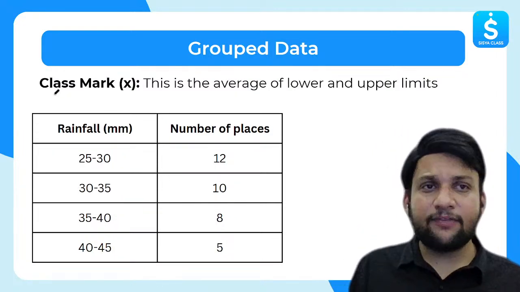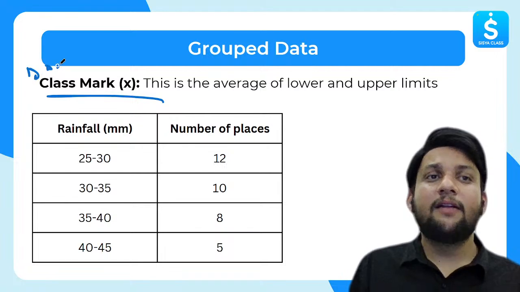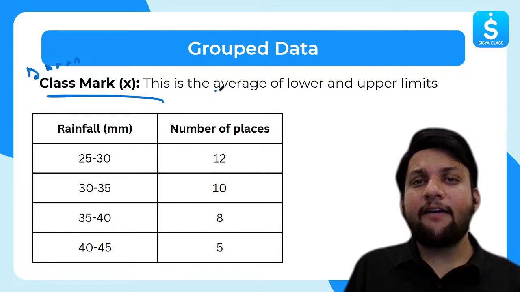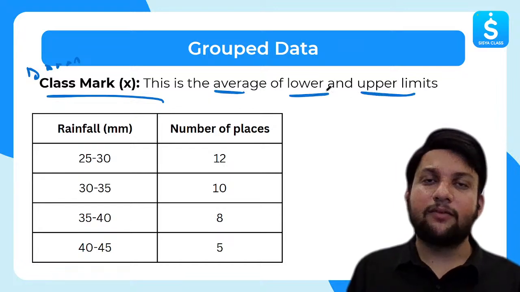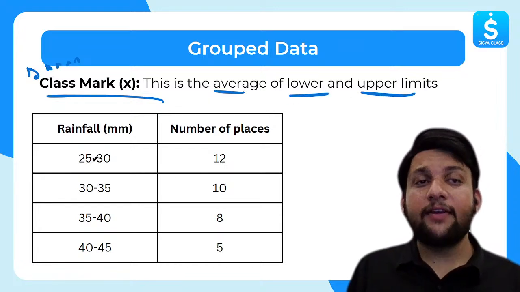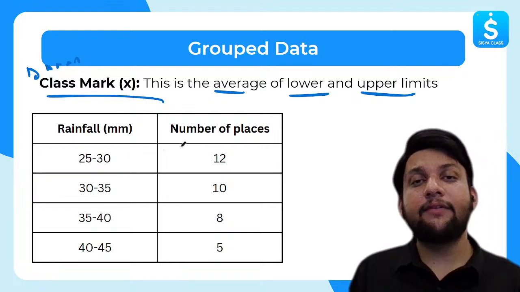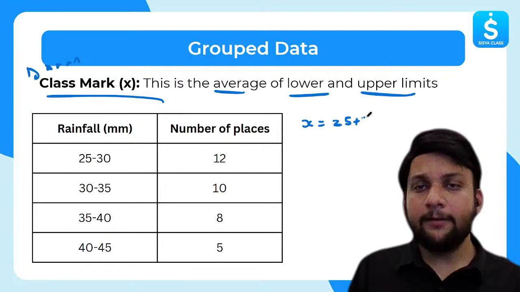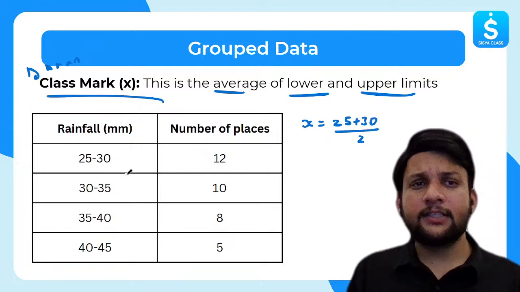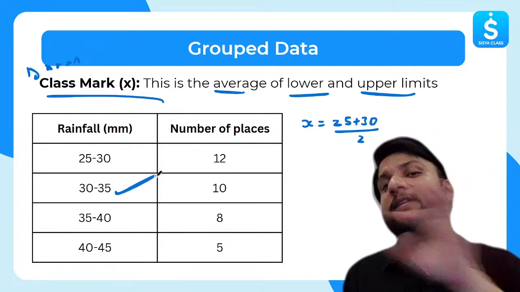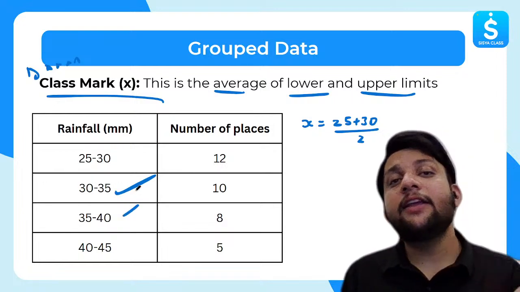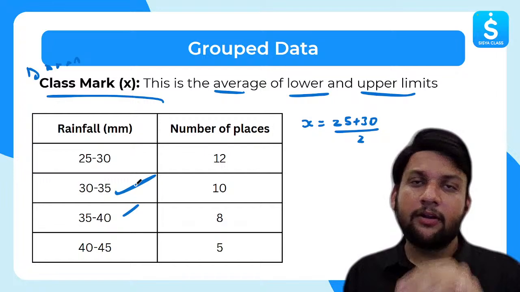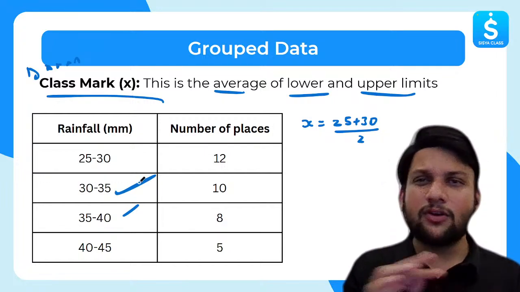Class mark. Now this is very important and a five-star thing, because for every question we are going to use this class mark, which is denoted by x. This is the average of the lower and upper limits. What do you mean by average? Suppose you have to find the class mark for the class interval 25 to 30. The class mark will be given by (25 + 30) / 2. Similarly, for this class interval, it will be (30 + 35) / 2. For this, it will be (35 + 40) / 2. And for 40 to 45, again (40 + 45) / 2. That is the average of the lower and upper limits.